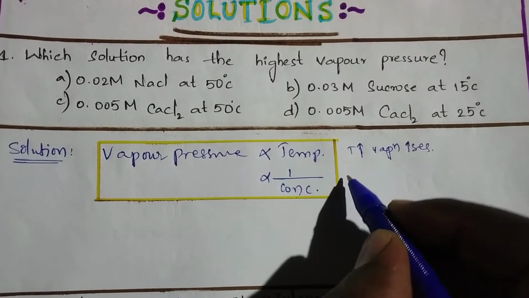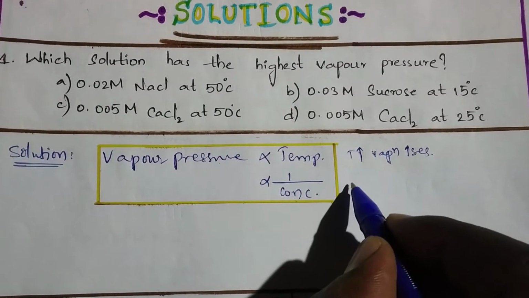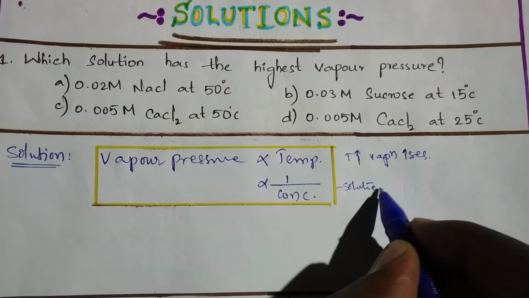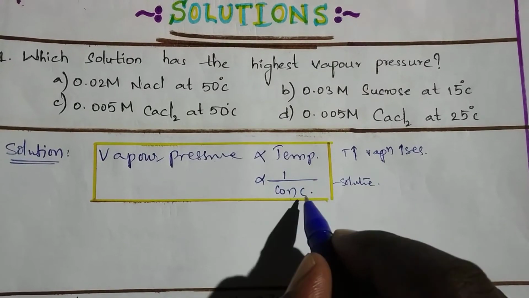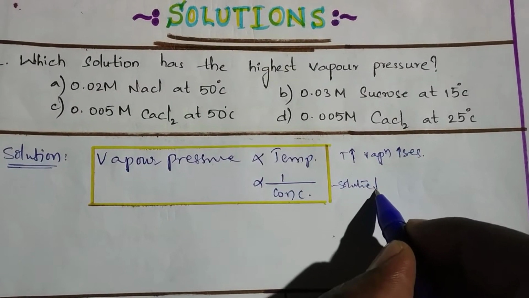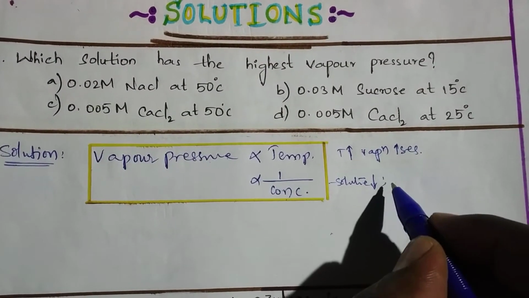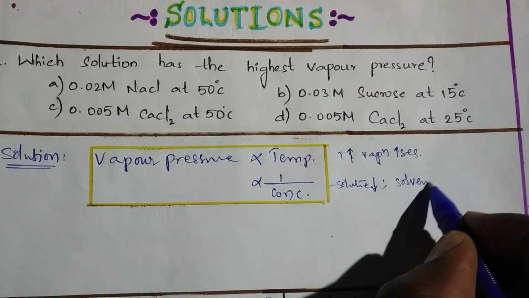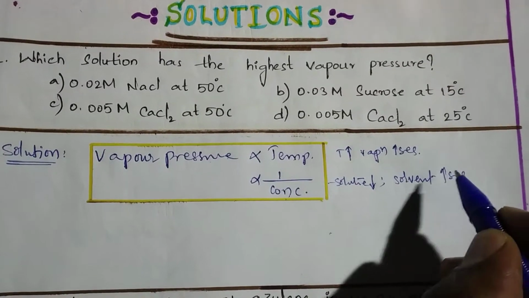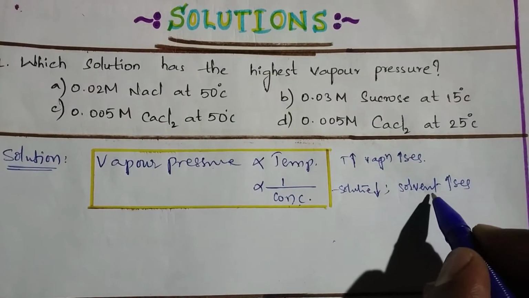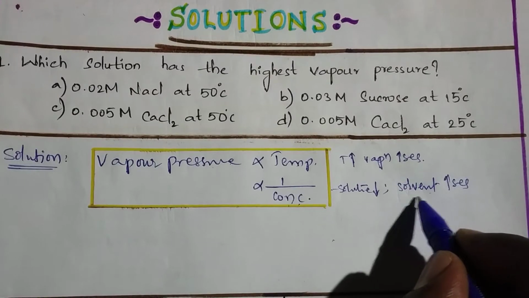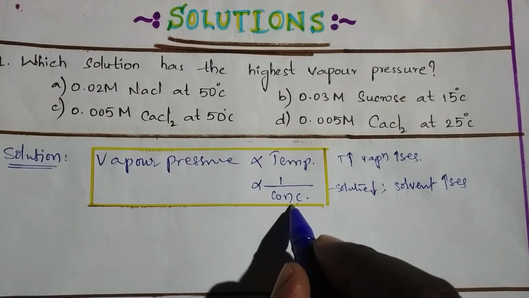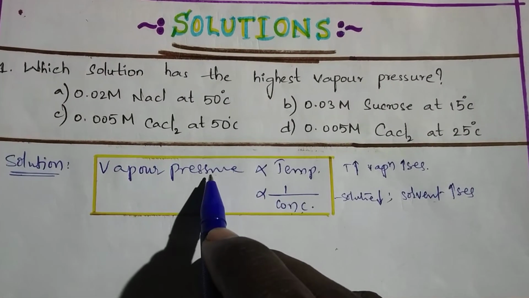So here, concentration. Concentration mainly depends on solute particles, right? Concentration decreases, that means solute particles decrease. In the same way, your solvent particles increase. Concentration decreases means solvent particles increase, and solvent has the capability to undergo vaporization. So as the concentration decreases, vapor pressure of the solution increases.